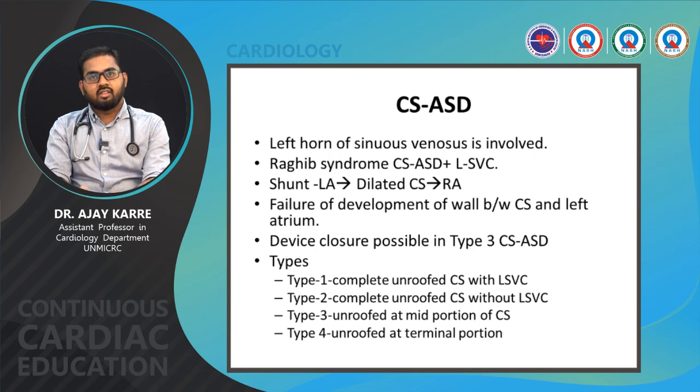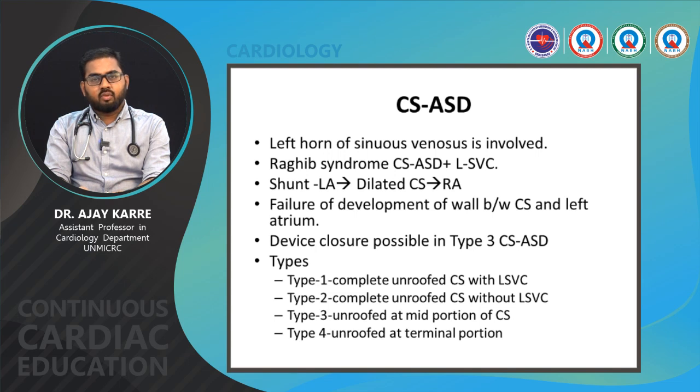Coronary sinus atrial septal defect is the rarest form of atrial septal defect, and is due to involvement of the left horn of the sinus venosus. This is also called Raghib syndrome, which comprises the coronary sinus atrial septal defect with a left-sided SVC, superior vena cava. The shunt is from the left atrium to the dilated coronary sinus to the RA. Failure of development of the wall between the coronary sinus and the left atrium is the cause.